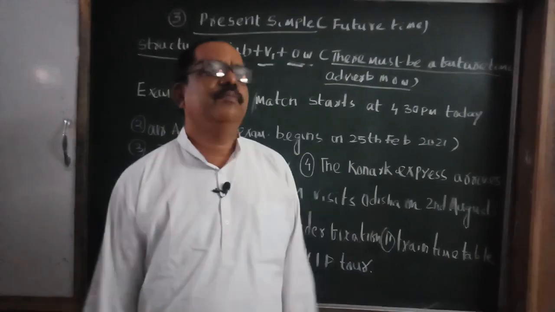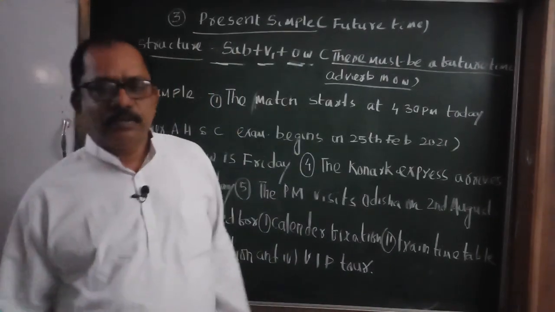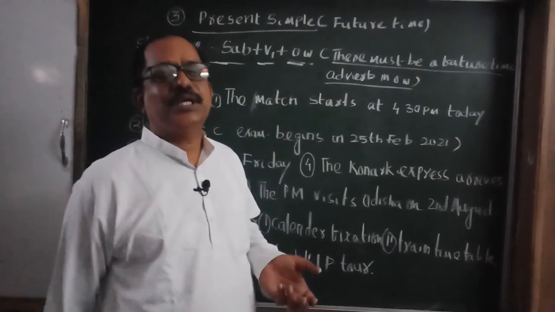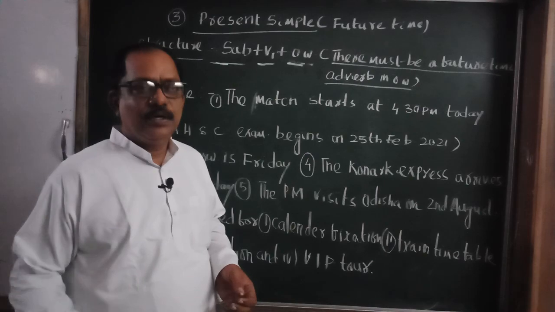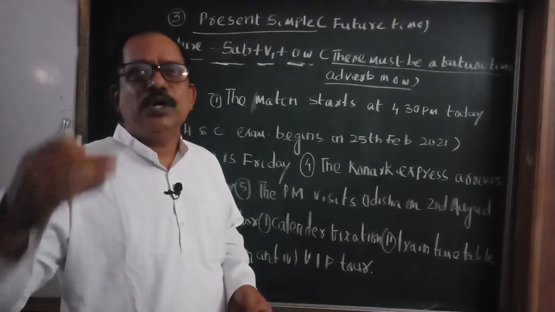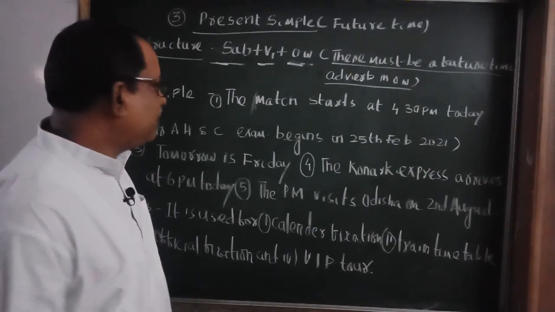Tomorrow is a future time adverb. At 4 p.m. today is a future time adverb. On coming Sunday is a future time adverb. On 1st August is a future time adverb. In 2021 is a future time adverb. These are examples of future time adverbs.